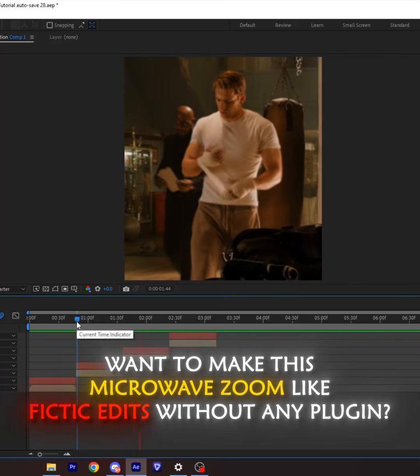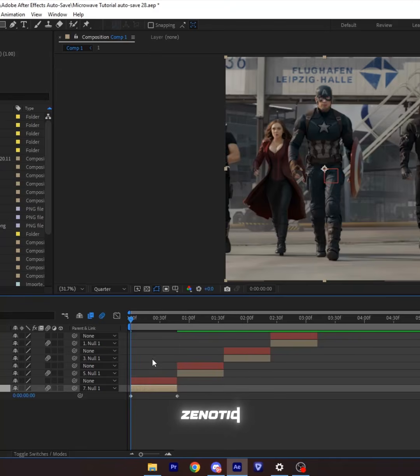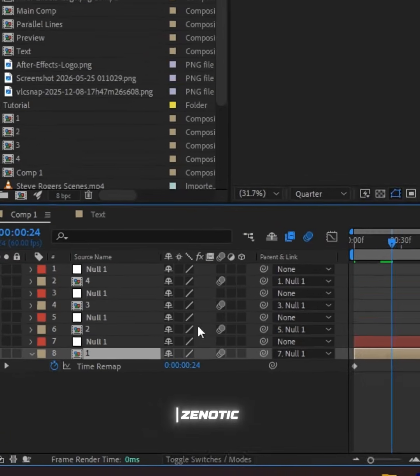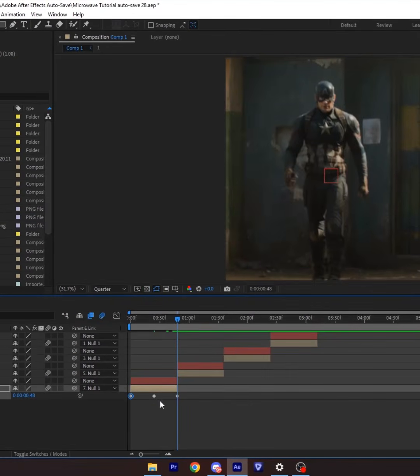Want to make this microwave zoom with time remapping? First, right click on your layer, go to Time, and then select Enable Time Remapping. Go to the center of the layer and make a keyframe. Then go to the end of the layer and copy the first keyframe here, and copy my graph.